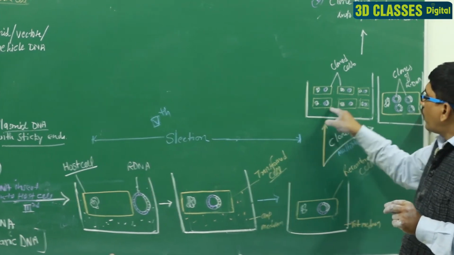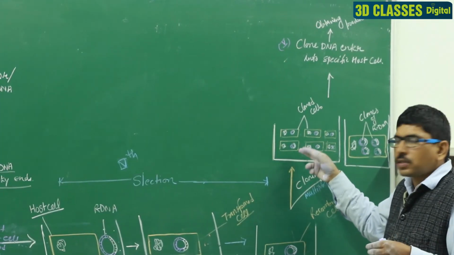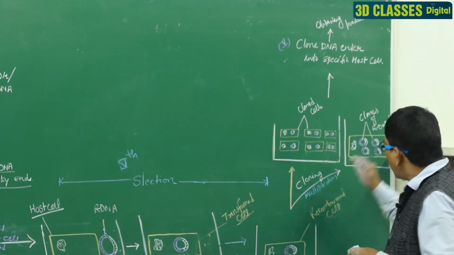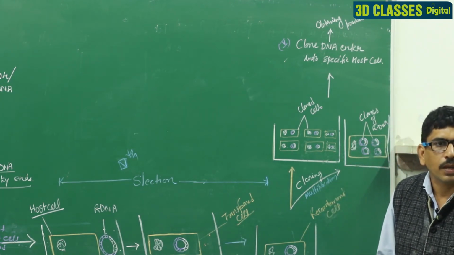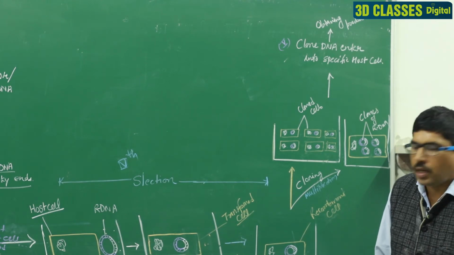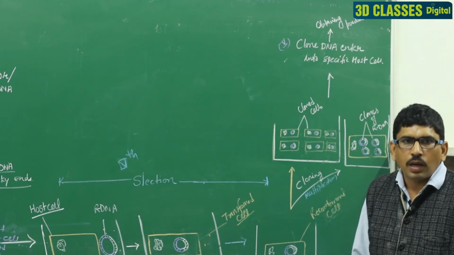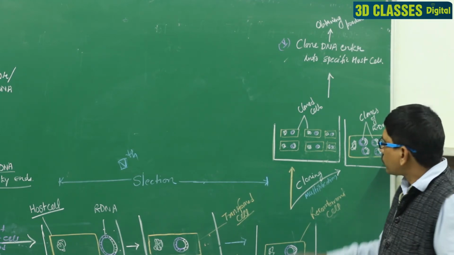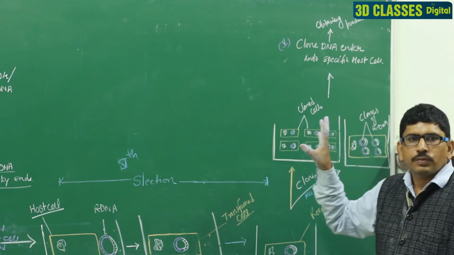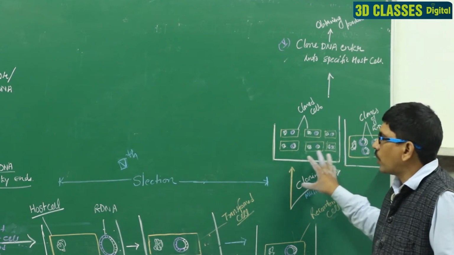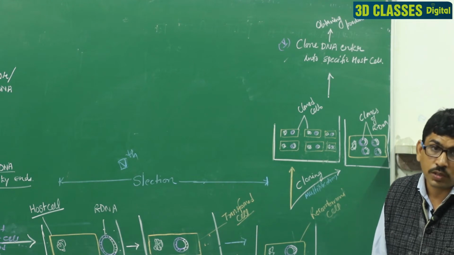In the first one, the cells are multiplied. It means each cell divides into two and the number of cells increases. In the second process, the cell is single, but the recombinant DNA increases. Both processes are known as multiplication. It depends on the particular enzyme or particular bacterial cell. So, a clone of cells or a clone of the rDNA is formed due to the process of multiplication or cloning, and that complete process is known as cloning. Selection and cloning is the fourth step of the rDNA technology.